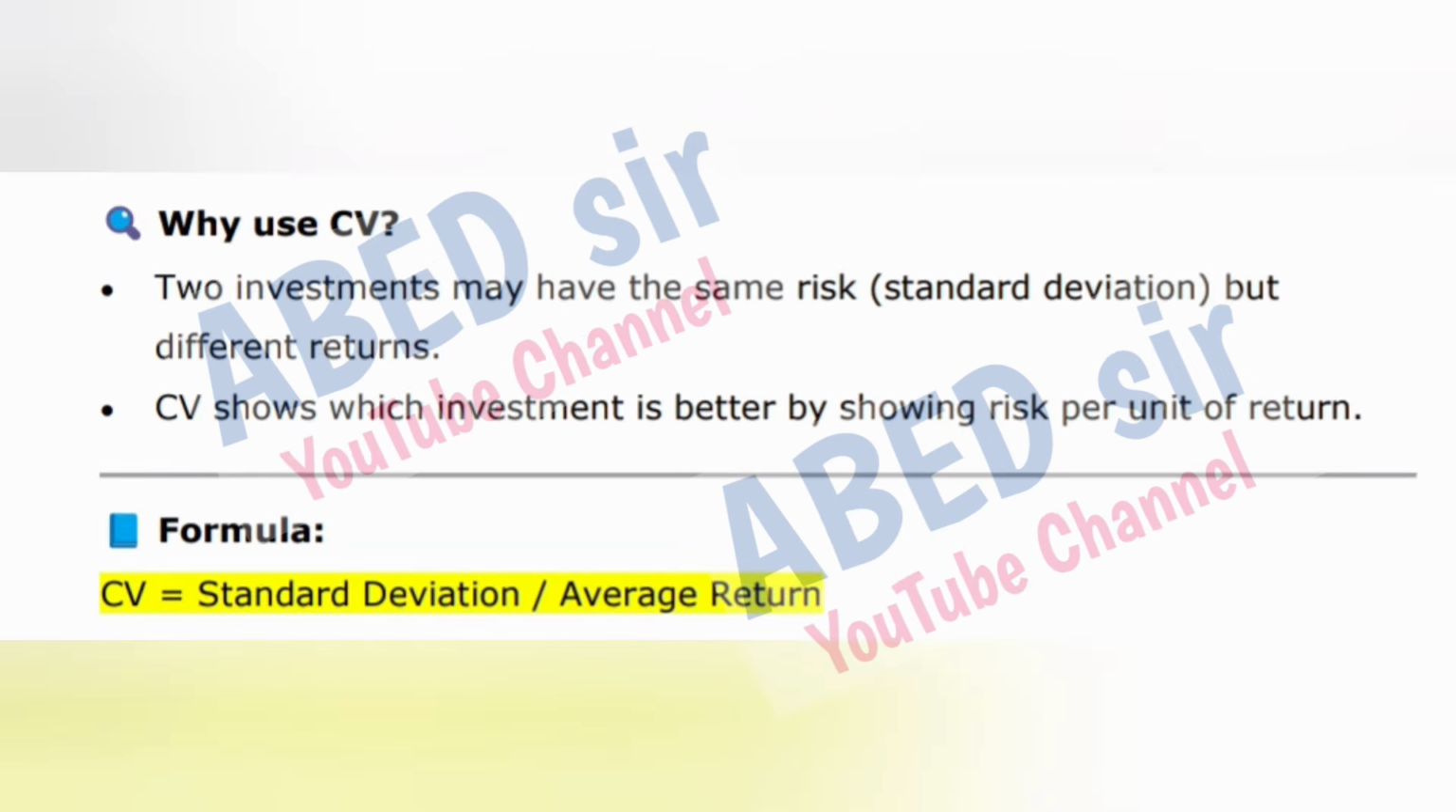Why use CV? Two investments may have the same risk, standard deviation, but different returns. CV shows which investment is better by showing risk per unit of return. Formula: CV is equal to standard deviation divided by average return.